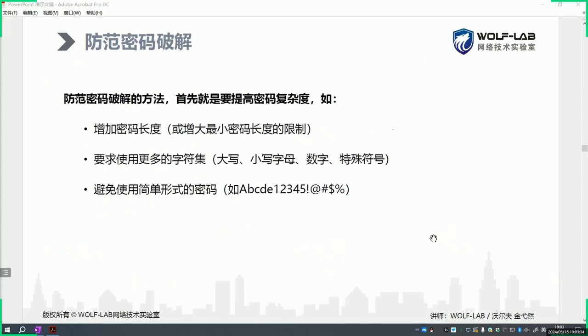Actually, there are two main points: complexity and regular change. If you maintain these two points, generally speaking, your password will be relatively secure. Firstly, increase the complexity of your password. For example, when setting passwords, make them as long as possible. Mix uppercase, lowercase, numbers, and special characters.